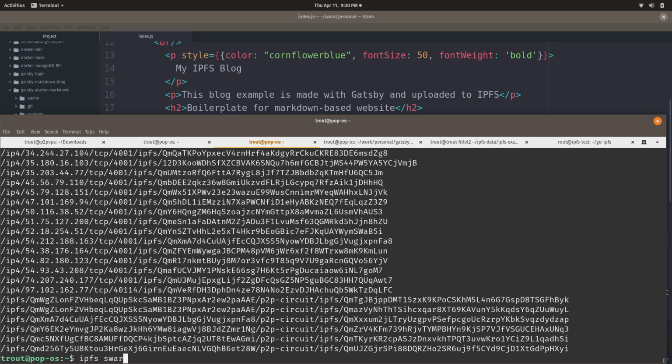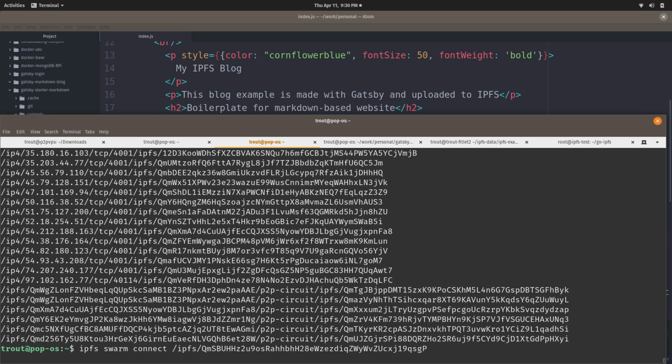I want to go ipfs swarm connect, and let's just see if we can find each other through the network. And then if this doesn't work, I can try and pull it up directly by its IP address. But this is part of the IPFS networking layer.